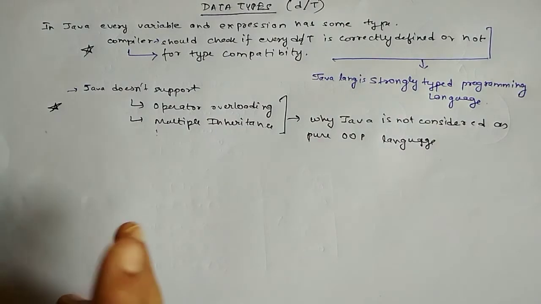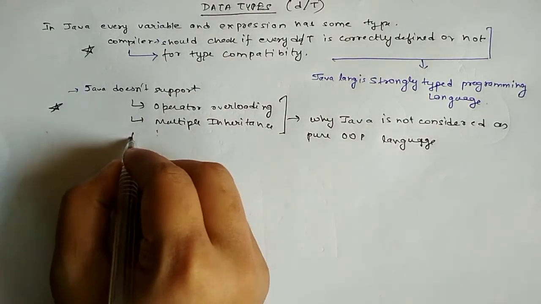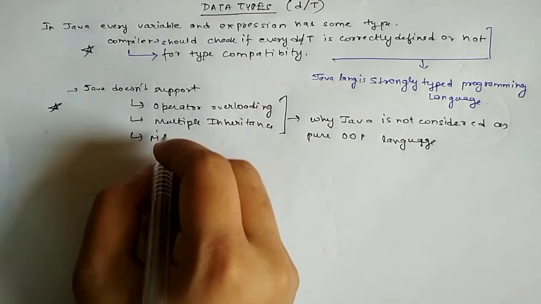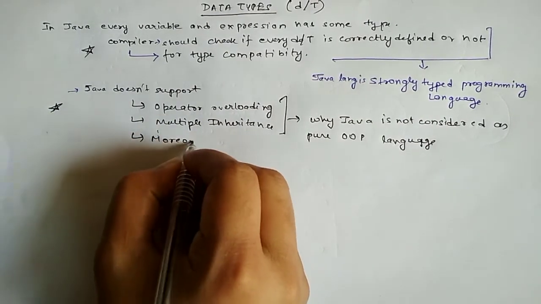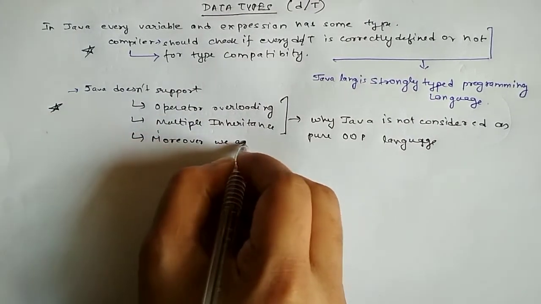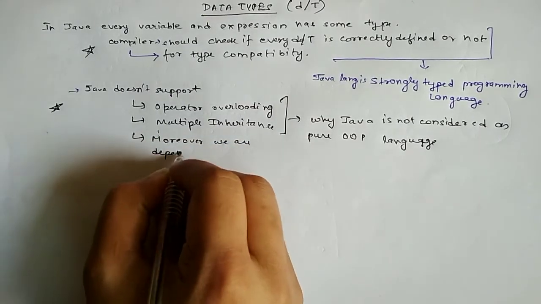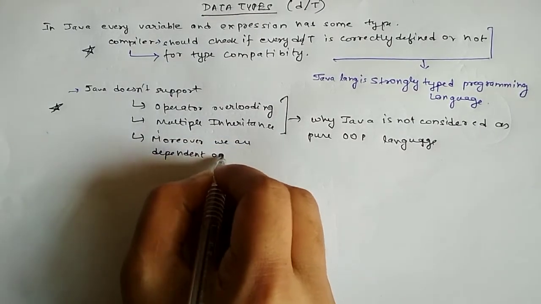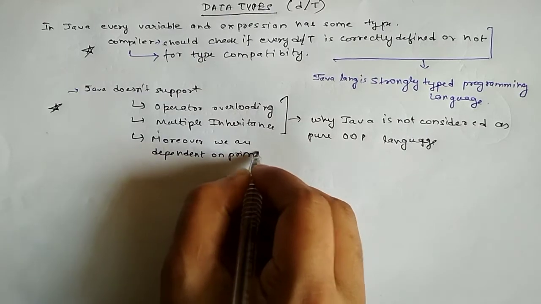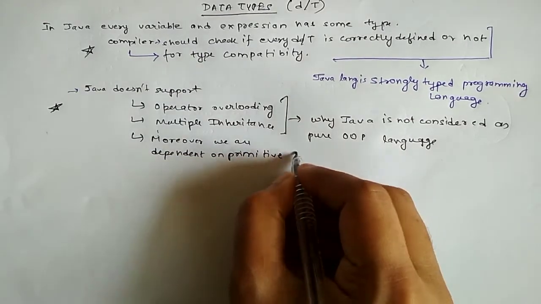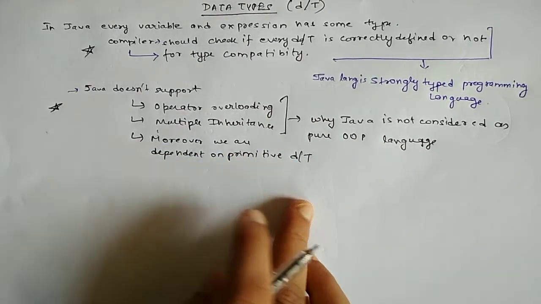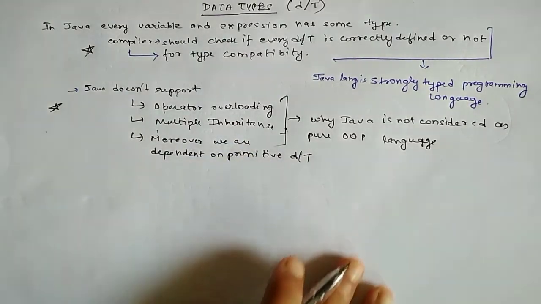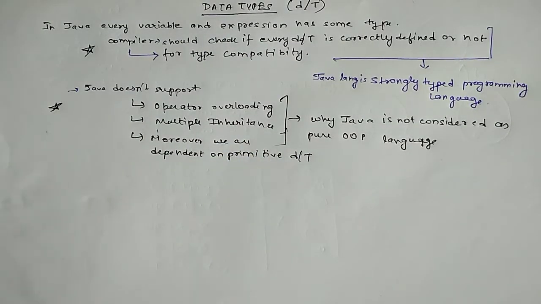And one more reason is that we are dependent on primitive data types. So these are all the reasons why Java is not considered an object-oriented programming language.